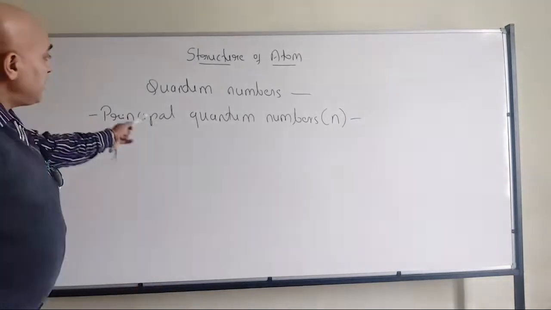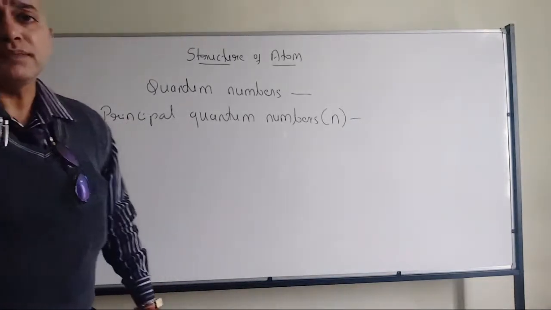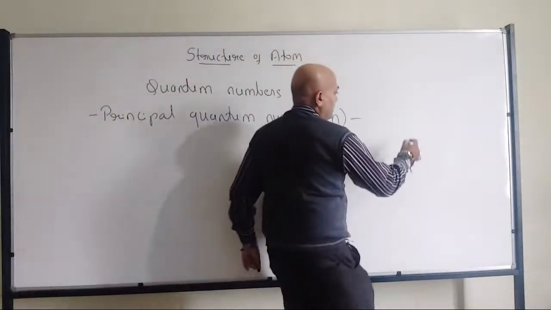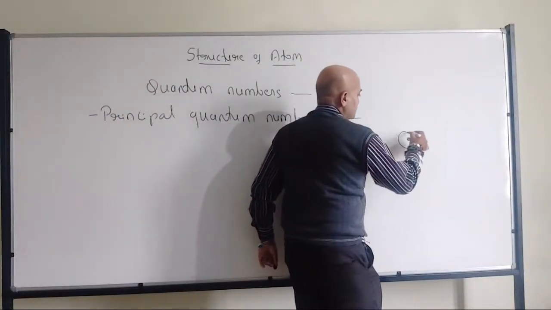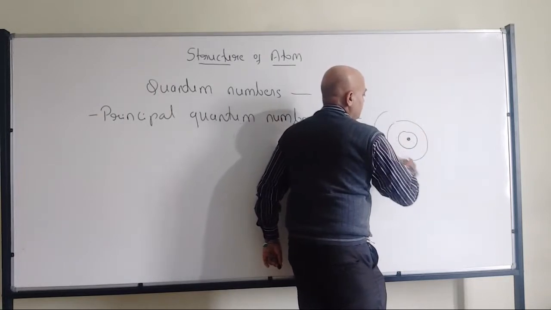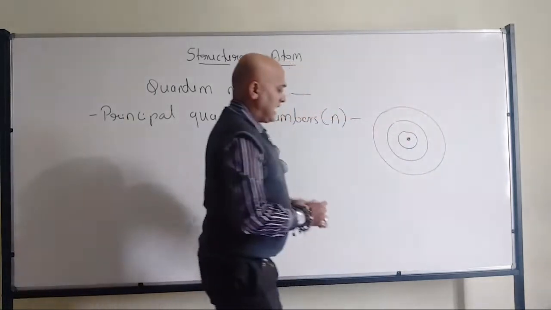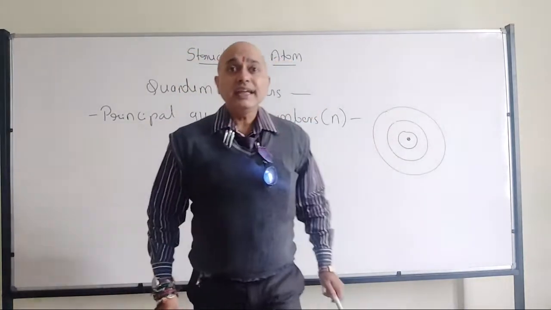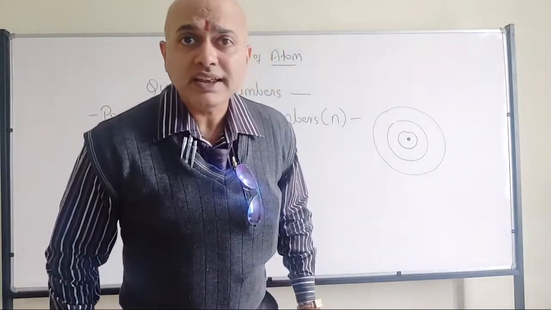Now, when I am talking about the atom, this is what we used to draw, the picture of the atom, and all the circles talk about energy level. All of you will agree?